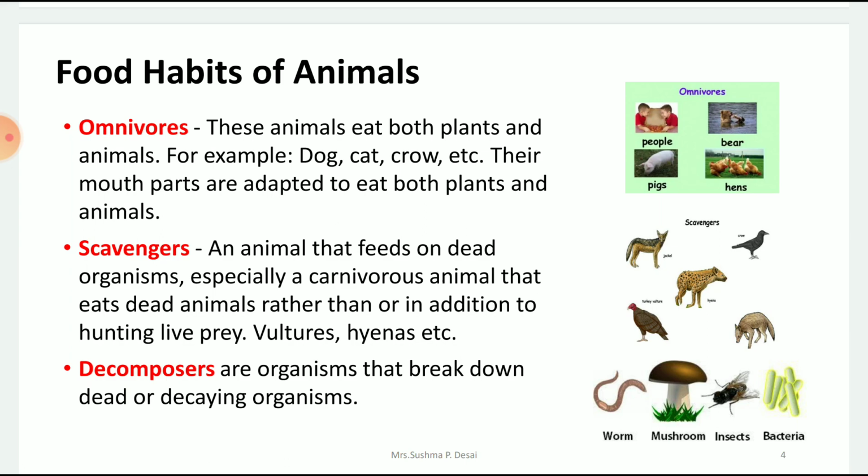The next important group is the decomposers. What they do is they break down dead and decaying organisms. When a plant or animal dies, its body is broken down, meaning it becomes smaller, with the help of decomposers. The nutrients present in the dead body are returned to the soil because of these decomposers. They grow on them. If you have seen mushrooms and bacteria, they grow on dead things. Or fungus, which grows on your bread. If you have seen the green substance, that is fungus. So it is a decomposer.